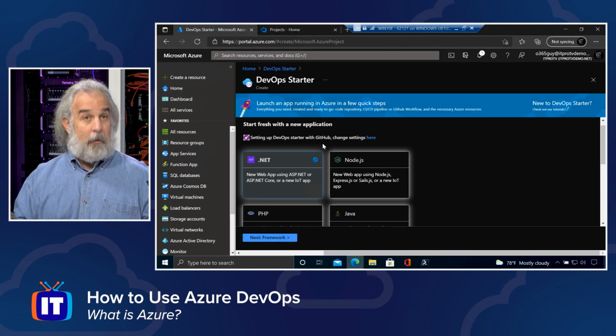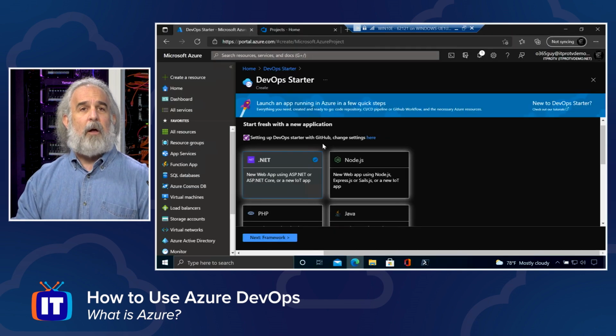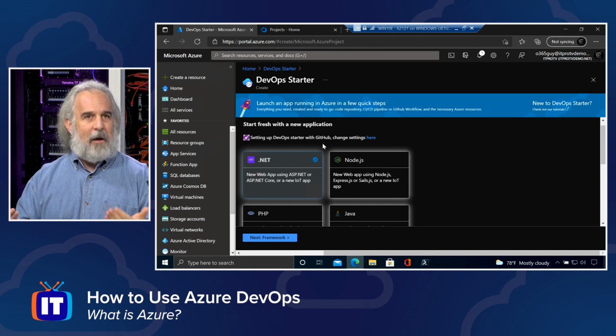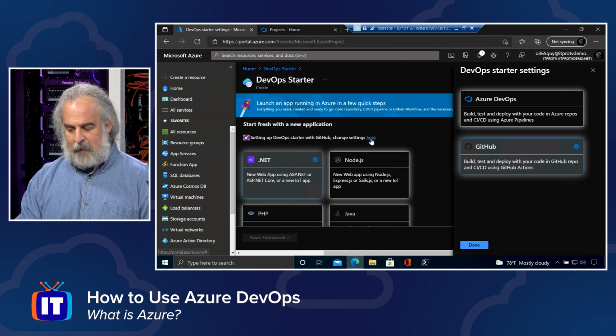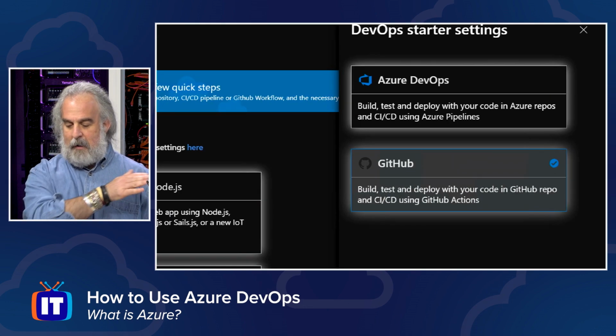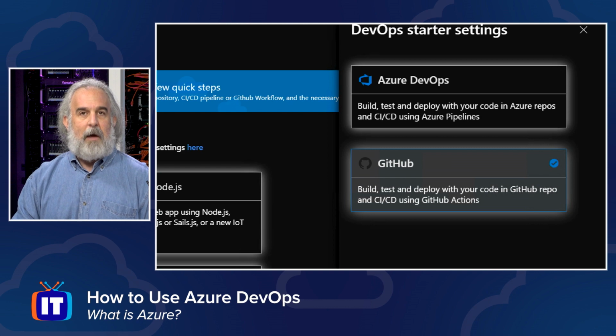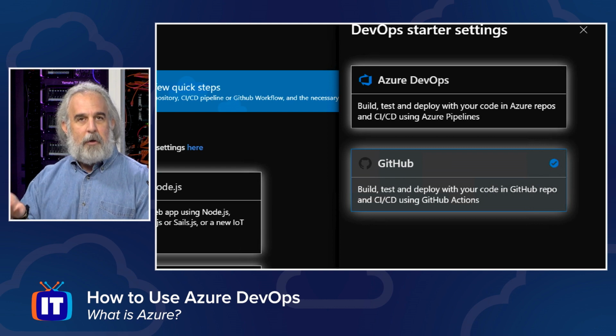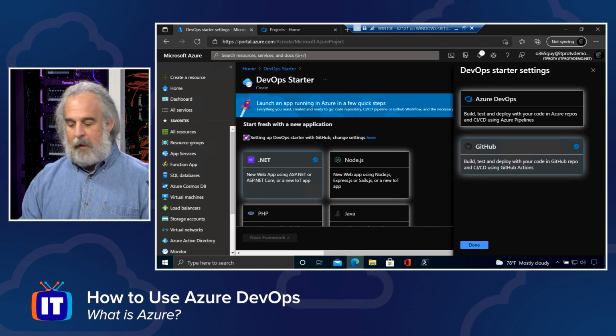Full disclosure, Microsoft owns GitHub. They acquired it a couple of years ago, so it's integrated here and is the default choice. But you obviously can change those settings by clicking, and you can go in, as you can see, and use GitHub and/or use the Azure DevOps solution to build, test, and deploy. It's totally up to you.